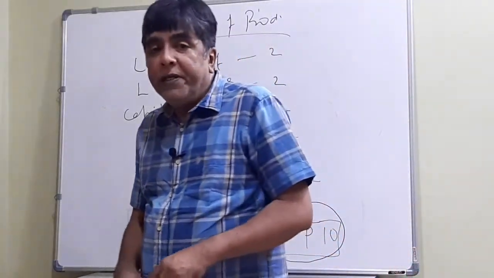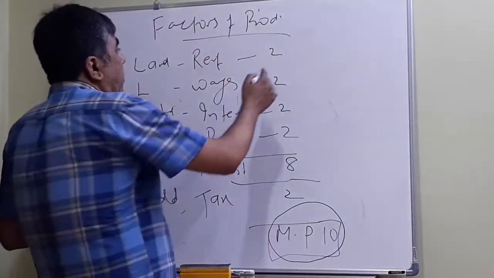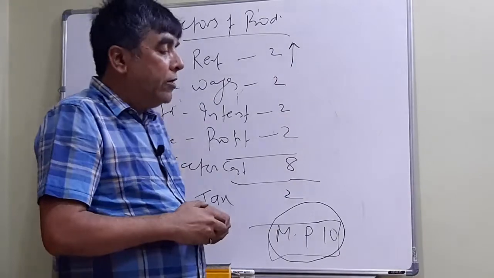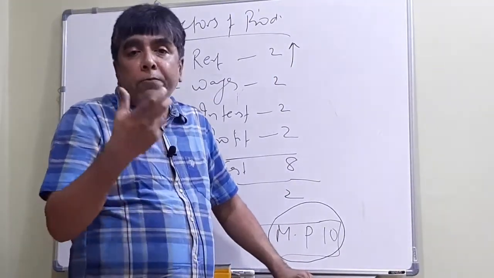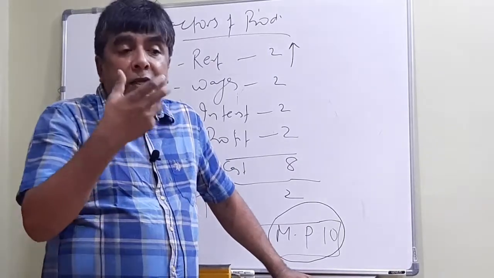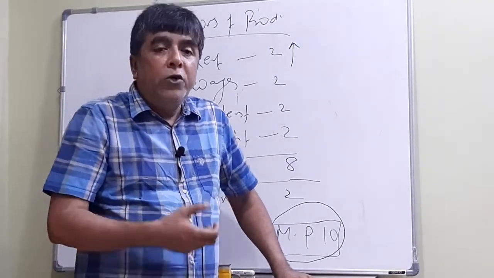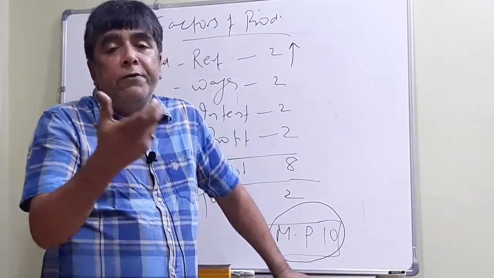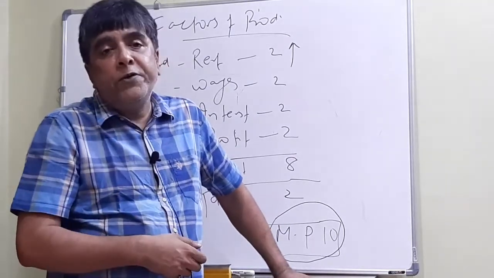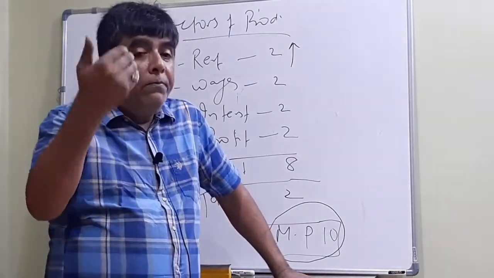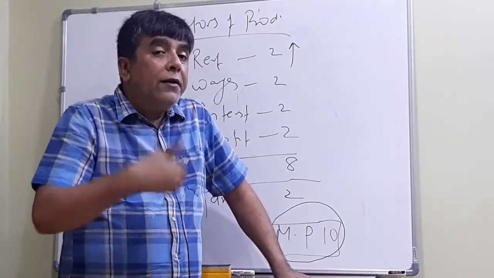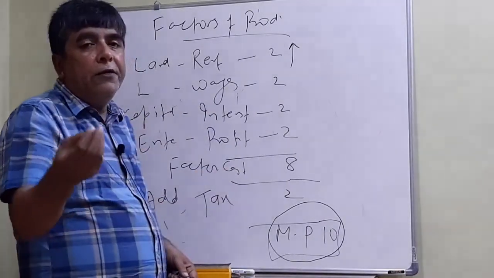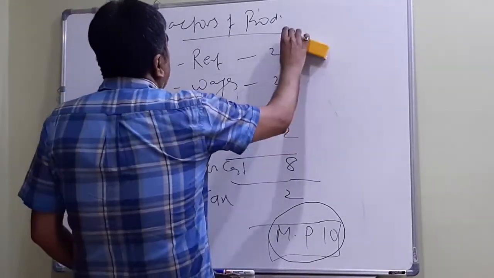Second, if the rent is increasing, business people who work on a rental basis, who don't have their own premises, have taken some building or factory on rent, so there is a rent agreement. Normally the rent agreement says that after every 11 months the rent will be revised, maybe by 10%, maybe 5%. So if you, being the producer, have to pay rent at a high rate, your production cost will also increase, and then you will have to increase the prices. So the second reason is rent.